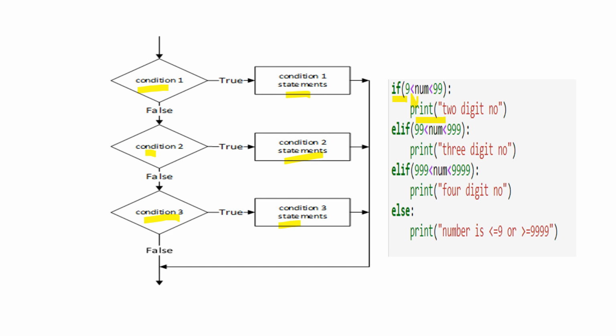It will not go to the second condition. If it is true, it will just print the statement present inside it and it will stop. Only if it is false, it will go to the second condition. And again here it will check whether the condition is true or false. If it is true, it will execute the code present inside it. If it is false, it will go to the next condition. Once it executes the second condition's statements, it will stop. Only when it is false, it will go to the next condition. And again the same thing happens. It will check. If true, it will execute the code present inside it. If false, it will stop.